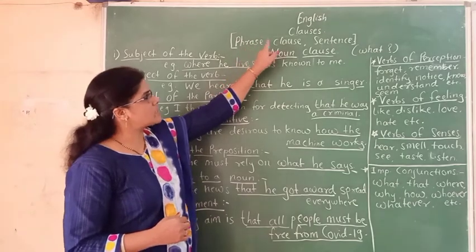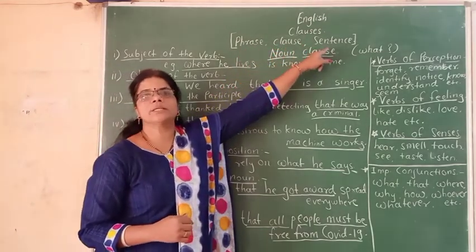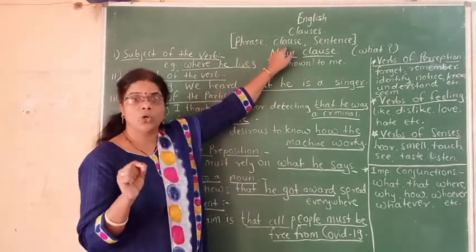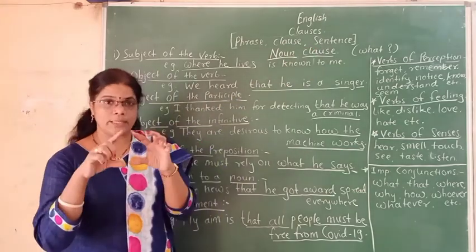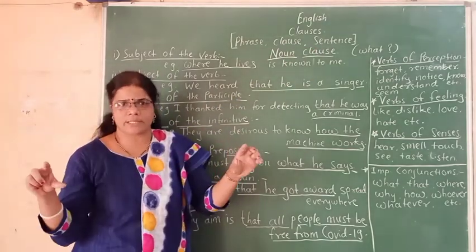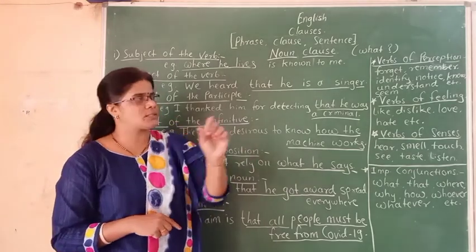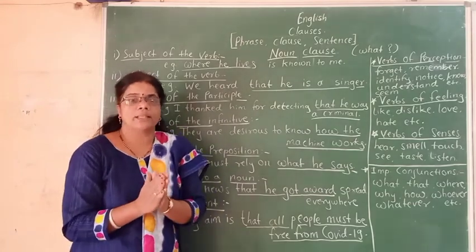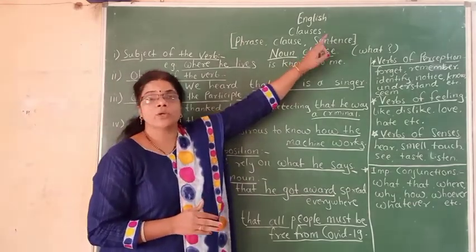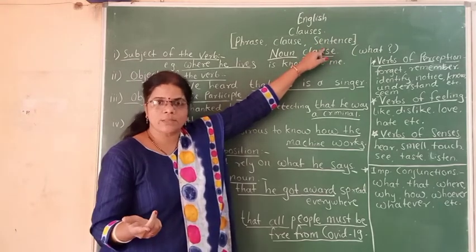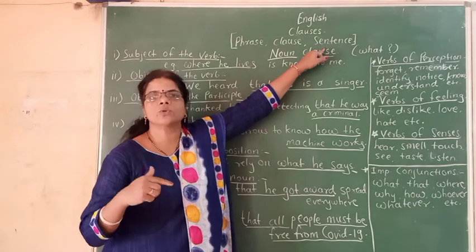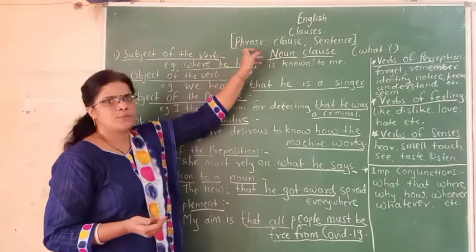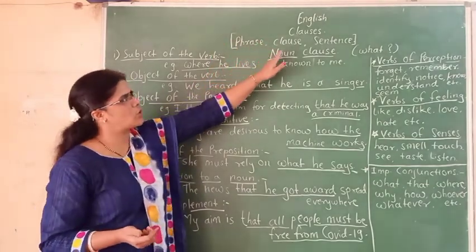When a phrase and a clause come together, a sentence is formed. So phrase and clause are parts of a sentence. See here, the sentence has a full meaning, a complete sense, but its parts are clauses and phrases. In a sentence you can find many phrases and many clauses, more than one clause or more than one phrase. So this is the description of phrase, clause and sentence.